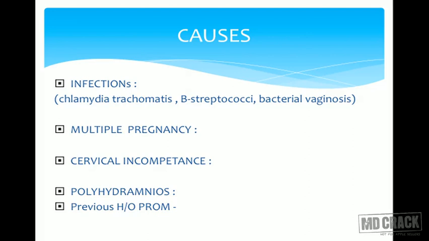Multiple pregnancies. Distension also opens up ascending infection, or the pressure of multiple gestation can lead to PROM. Incompetent cervix and PROM go hand in hand. Os is open, ascending infection, again very high chances. Polyhydramnios and multiple pregnancy have pressure effects, thus leading to PROM. Previous history of PROM is a risk factor, and in such patients PROM will be seen again if it was present before.